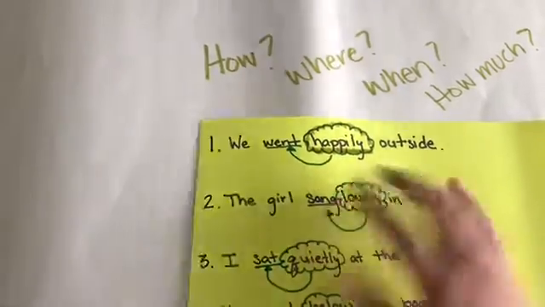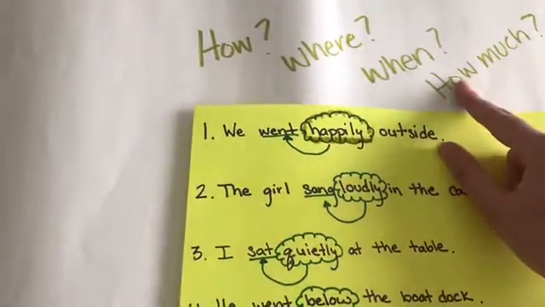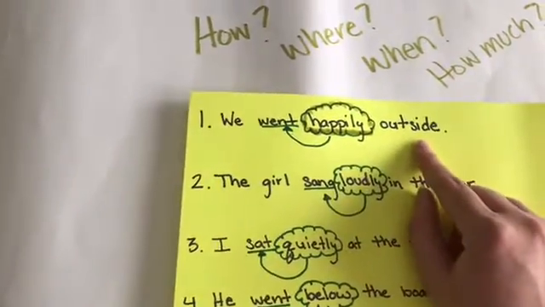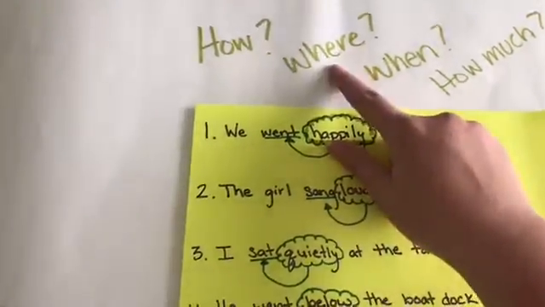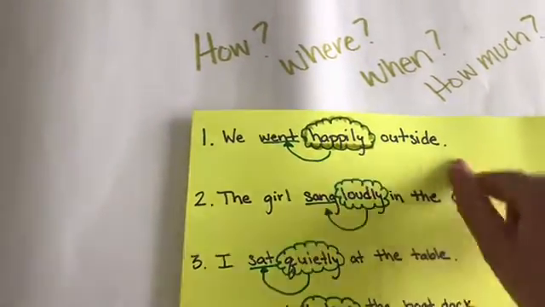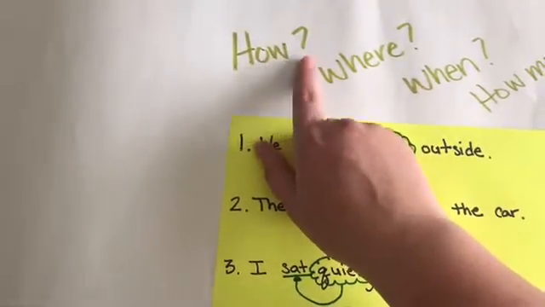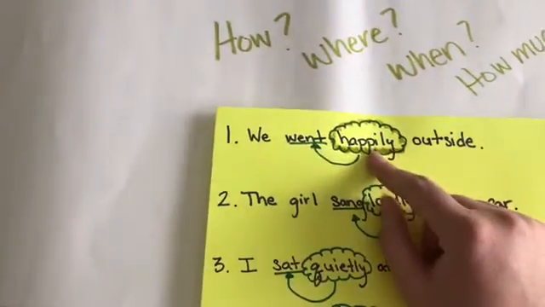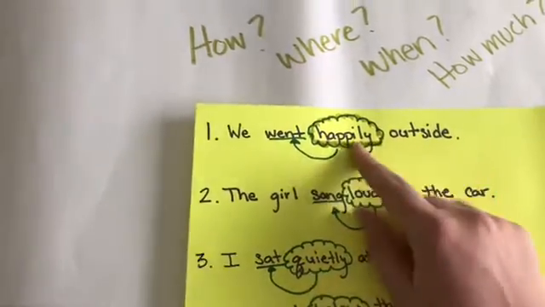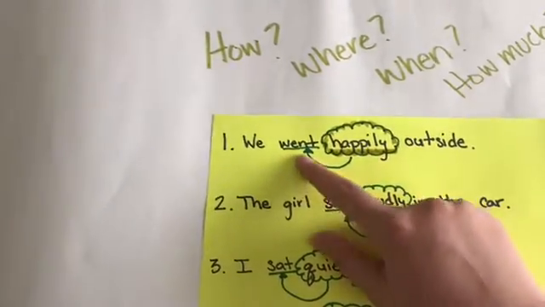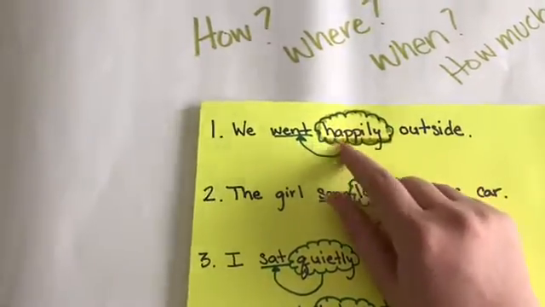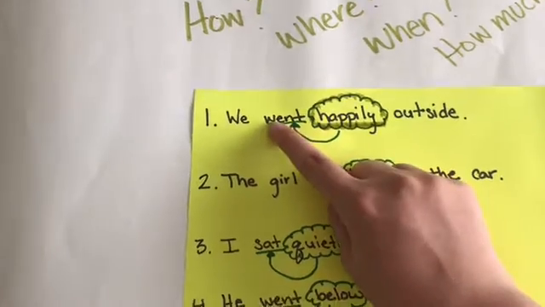Well, we can't really tell how much we went outside. When did we go outside? We went happily outside. It doesn't tell us when. Where did we go outside? We went happily outside. That doesn't tell us where we went. But how? How did we go outside? We went happily, right? So that tells us how we went. That's our adverb. Remember that an adverb answers the question about the verb. So I went ahead and circled my adverb, and I drew a line and underlined my verb.